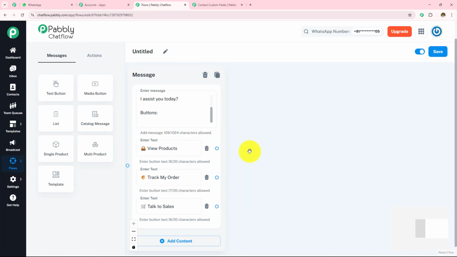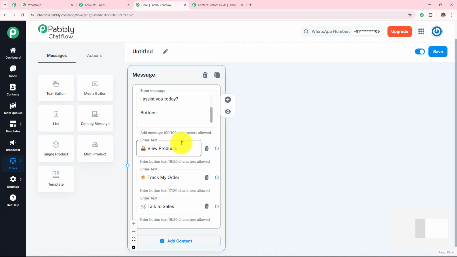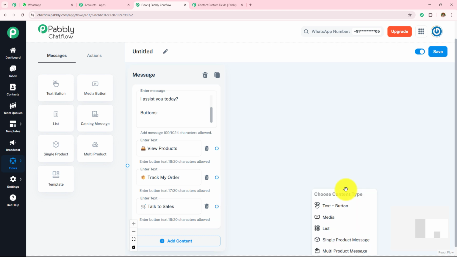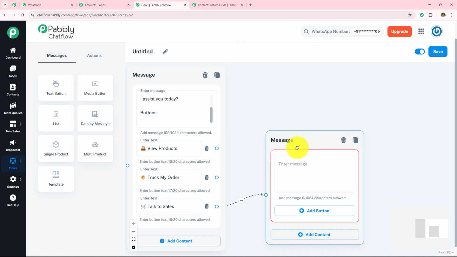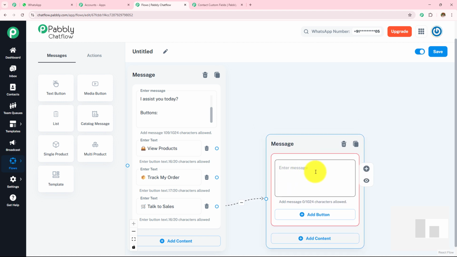Now first let's quickly create the messages. So here we have 3 buttons: view products, track my order, talk to sales. So first we are going to create the message for this. In this choose content type, I am going to select text plus button and then I am going to enter the message like, one moment while I connect you with our sales team.